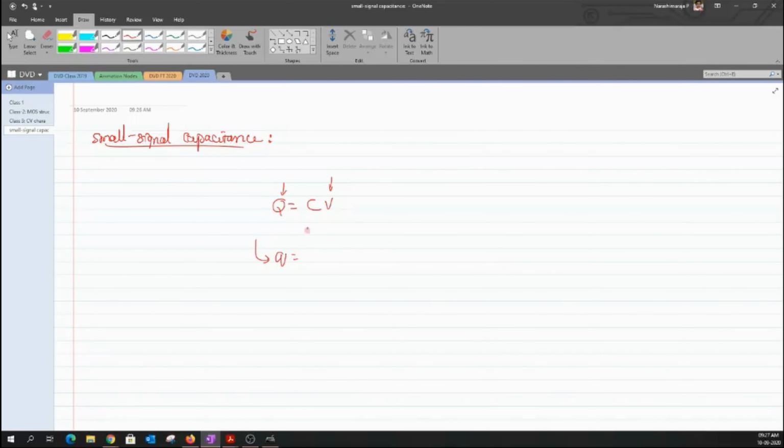Now, the capacitance that we are really interested in is the small signal capacitance. The capacitance that I generally work with is for the small signal, due to which I could write this as dq by dV. What this dq by dV really means is, let us take a simple MOS structure, where I have a metal, then this is my oxide, and this is my p-type. Throughout the discussion, I'll always assume that my semiconductor is a p-type.